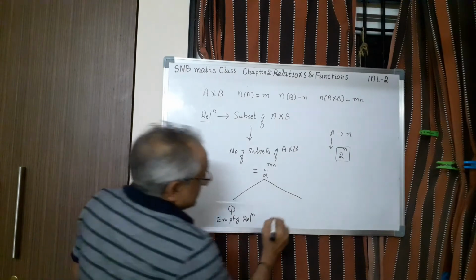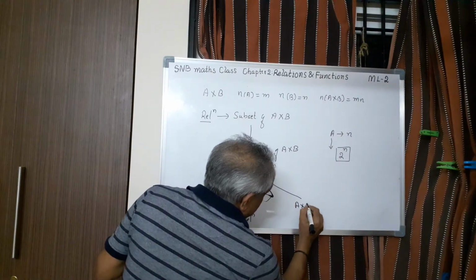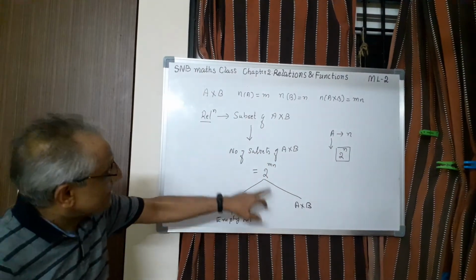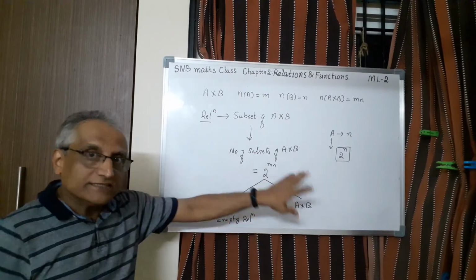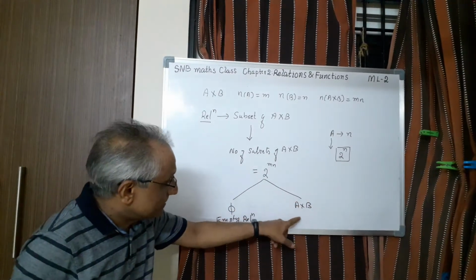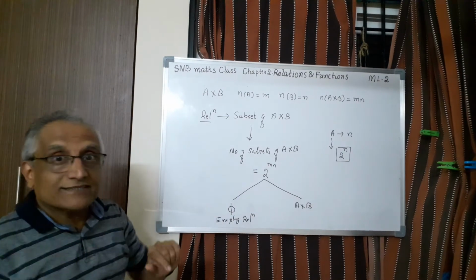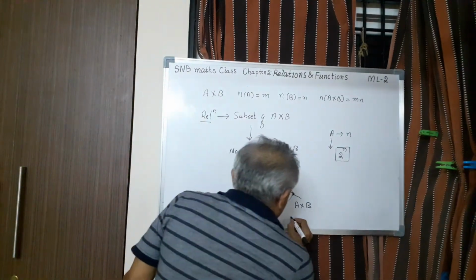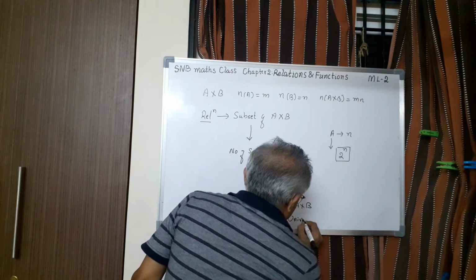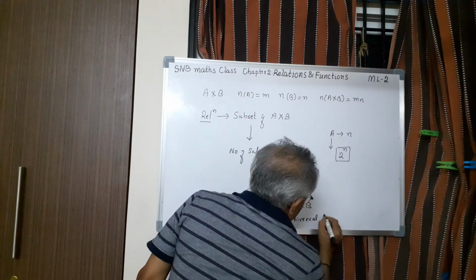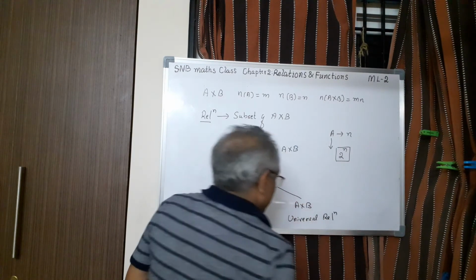And another one is A cross B itself is a subset of itself, because every set is a subset of itself. Therefore, A cross B is also a subset of this. By definition, this is also a relation. And this is called the universal relation. So even this you can define actually.